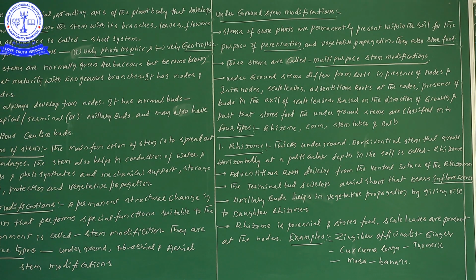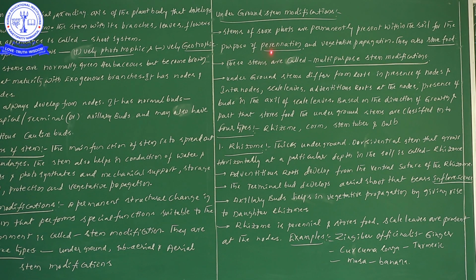Perennation is nothing but when the plants survive for many years, that is, the lifespan of the plant is more than 2 years. Such plants we simply take as perennials. Why? Because the stem is present within the soil.